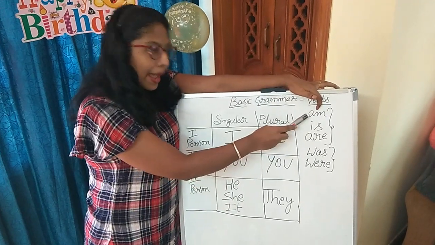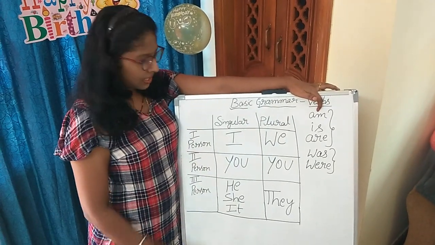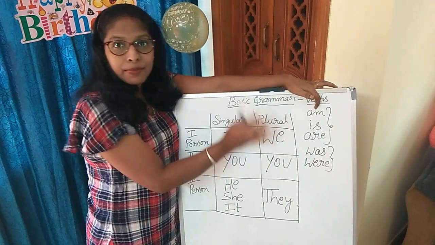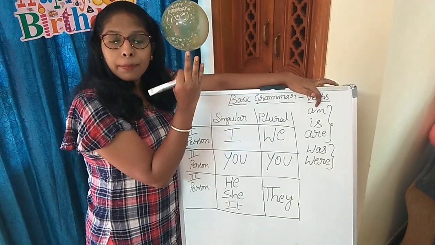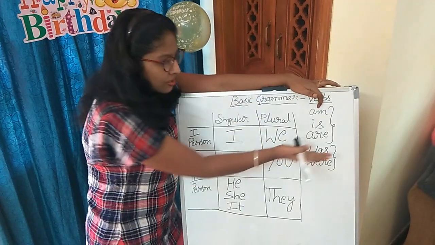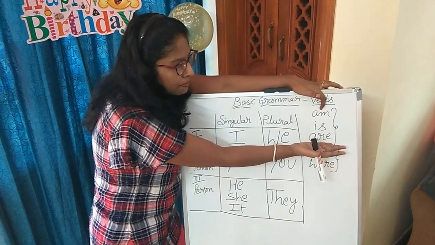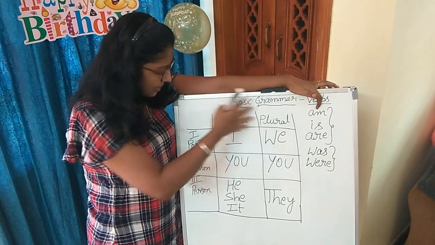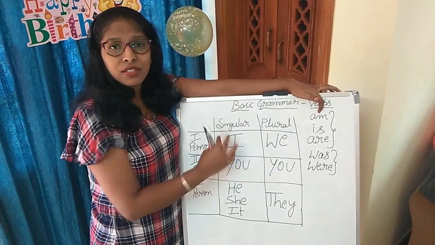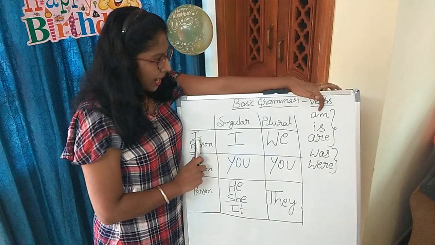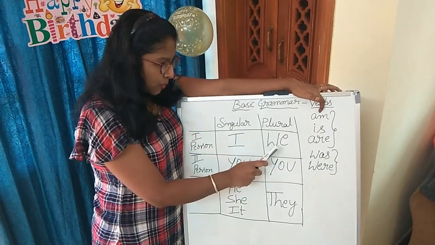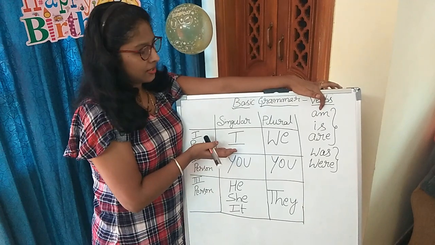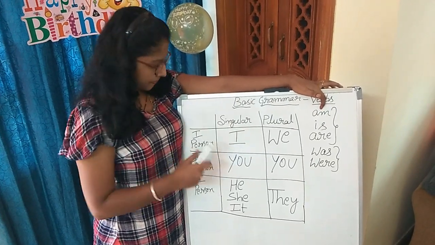I am, we are. I'm giving example for be forms present tense, not for the past tense. Be forms present tense I am taking, and with reference to this I am giving examples with first, second and third person singular and plurals. I am, we are in first person, present tense, be forms.